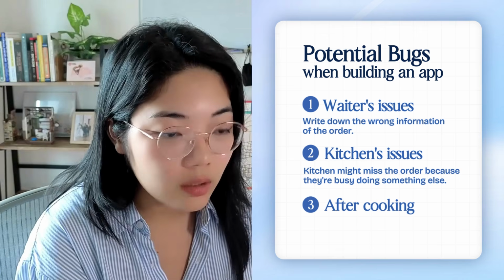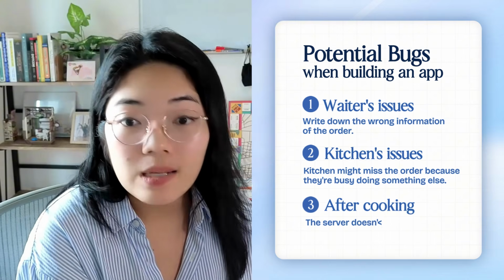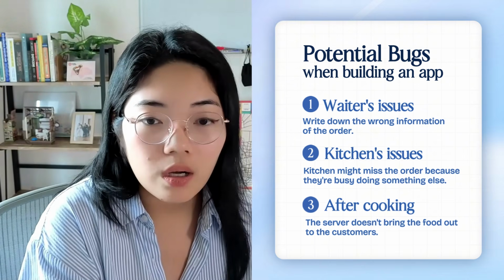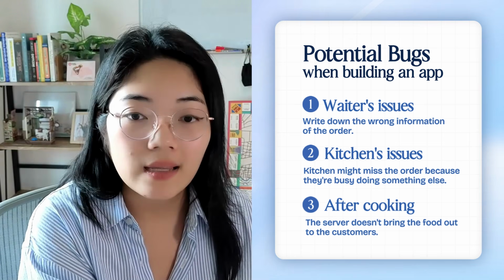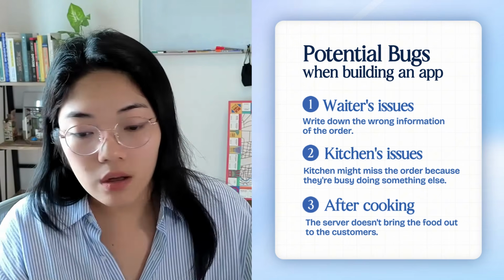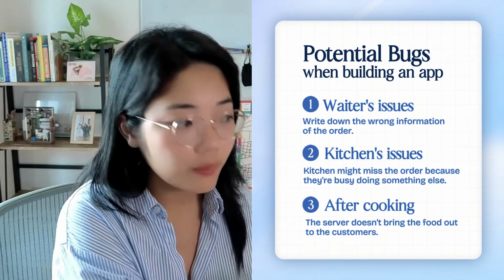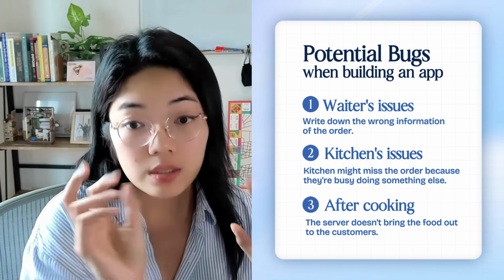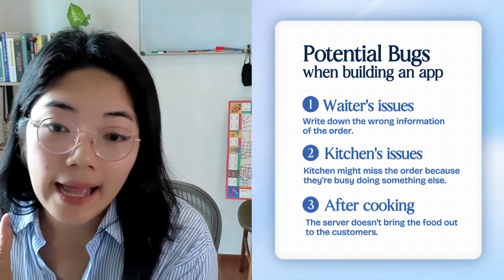And then once the order is cooked, you need someone to bring it out to the customer. If the server was busy with other orders and just left the order at the counter, then the customer will never receive the order. And that is like data being sent into the server, which is able to calculate and have a result, but the API, which is the server, didn't bring it back out to the customer. So those are the potential reasons why your app is not working.